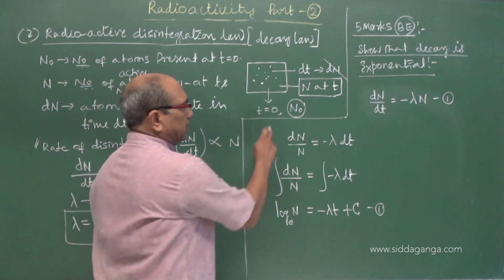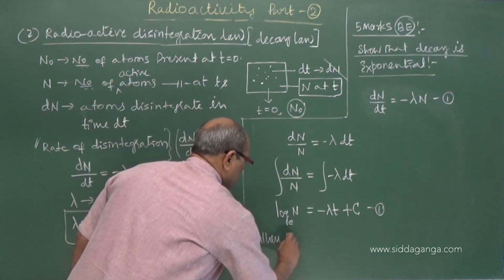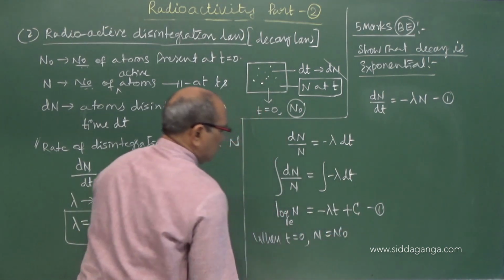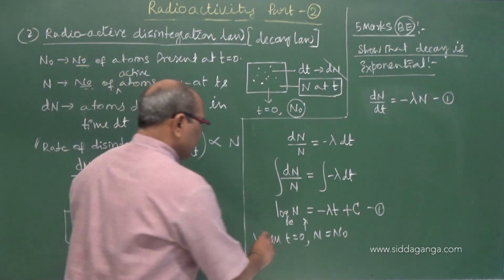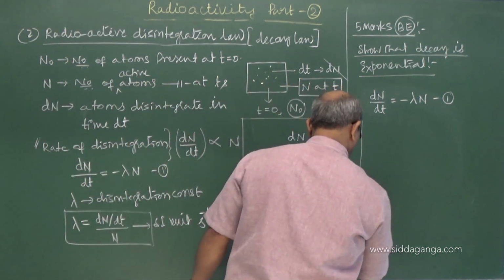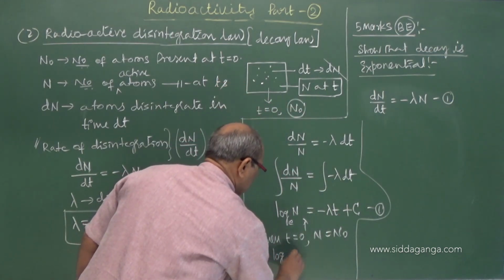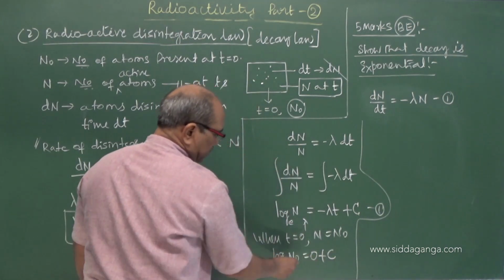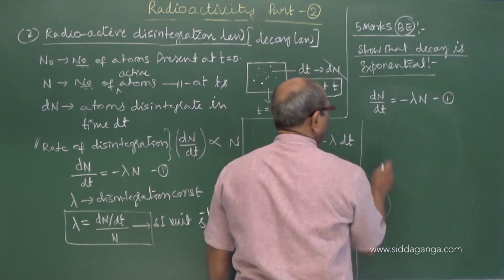I am applying the limit as I took here: when time is 0, N is equal to N0. Taking that in this equation, you come to know that log e of N0 is equal to 0 plus c. That means c is equal to log e N0. Substituting in equation 2.